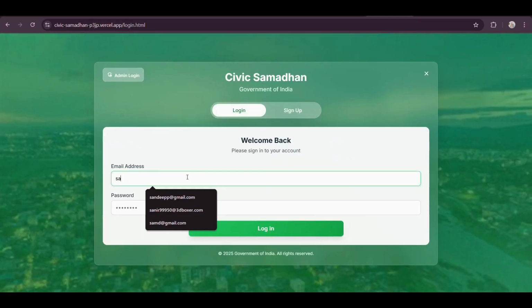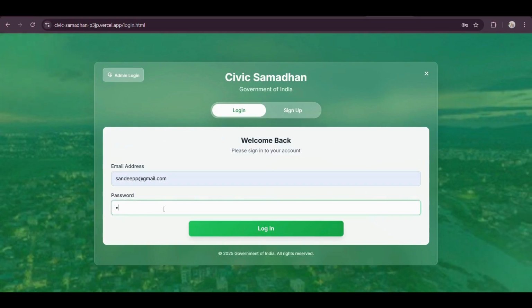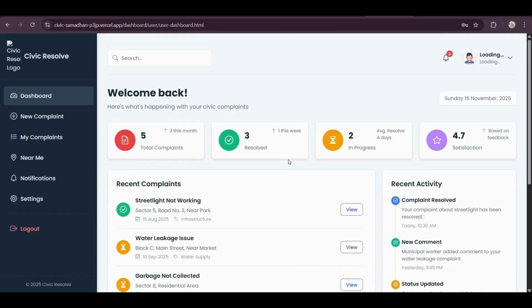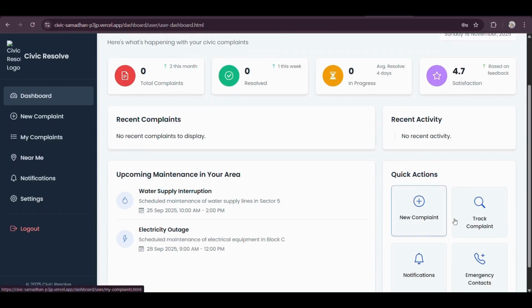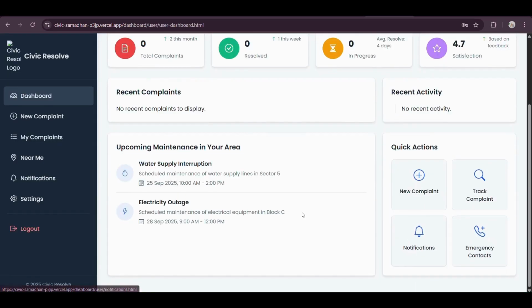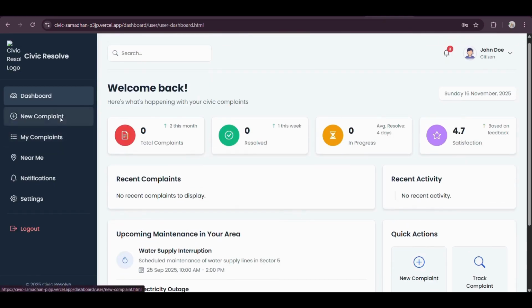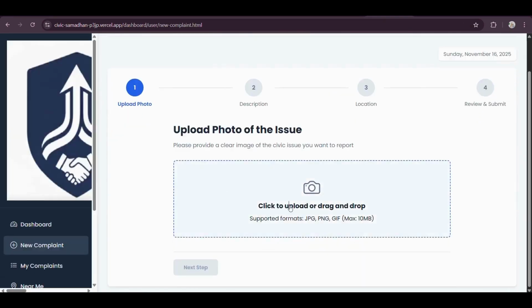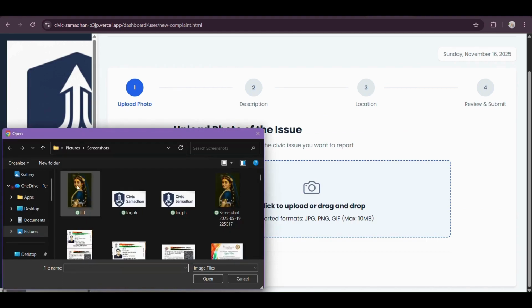For reporting an issue, you have to sign up first on our website, and after signing up with those credentials, you have to log in. After which you will be redirected to your personal dashboard. On the dashboard, you can clearly see the summary of your complaint, you can track your complaint and see emergency contacts. It is very simple to file a complaint.